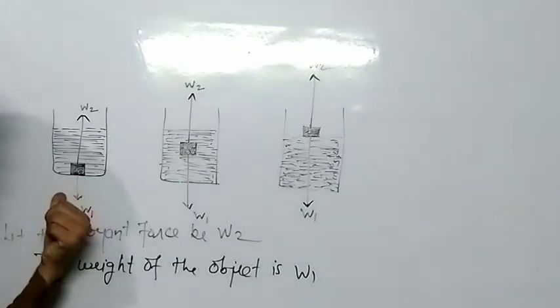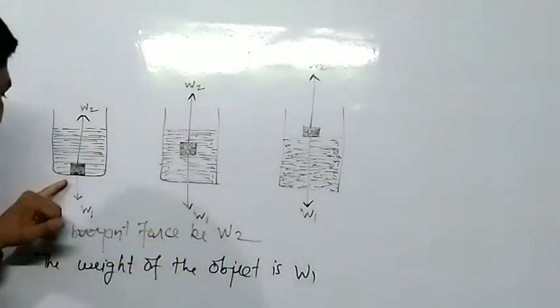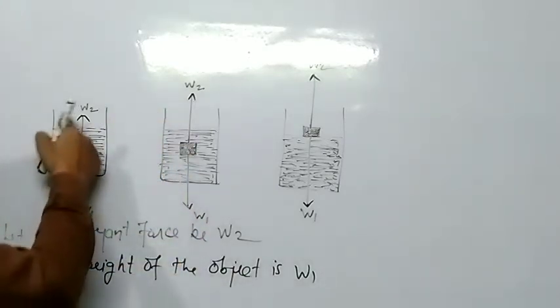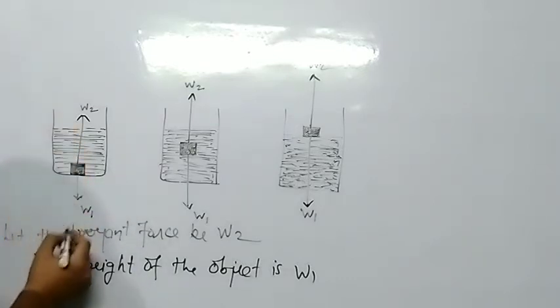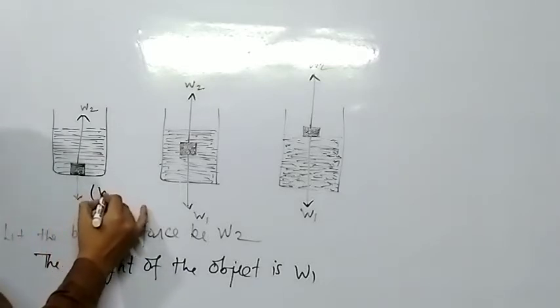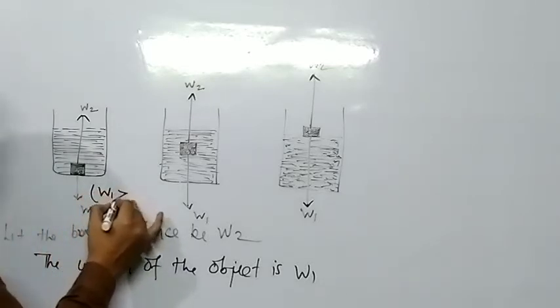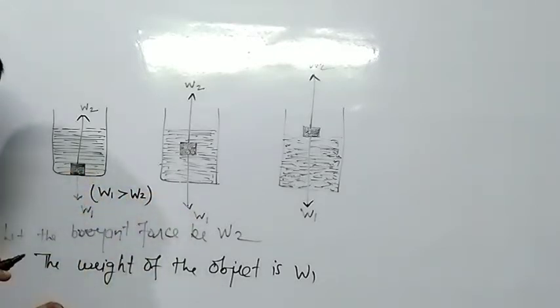So where is it? It is at the bottom of the beaker. So which force is more here, the one pushing it downwards? That's why it is here. So which force is greater here? W1. It means the weight of the object is greater than the buoyant force. W1 is greater than W2. Okay, got it?